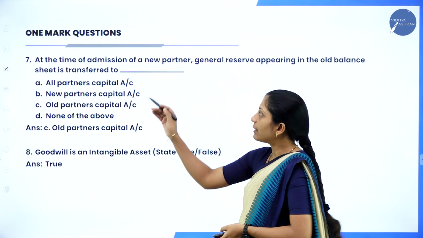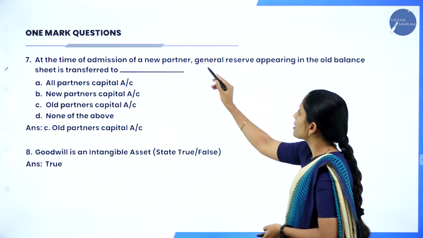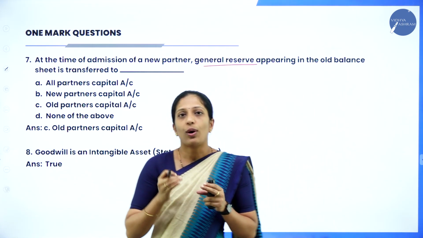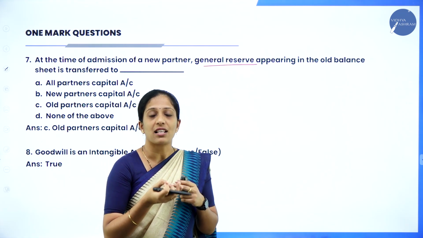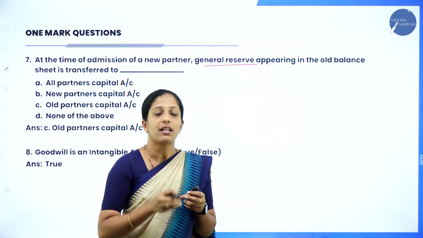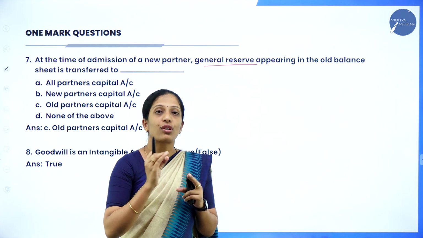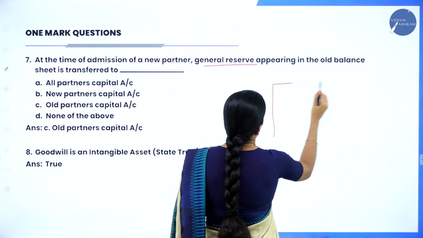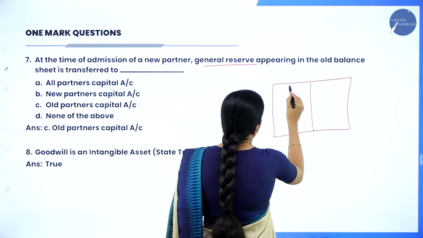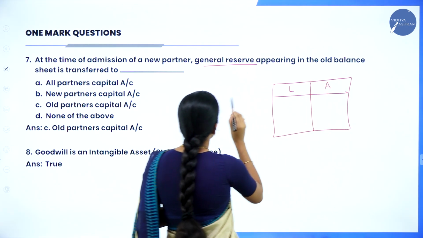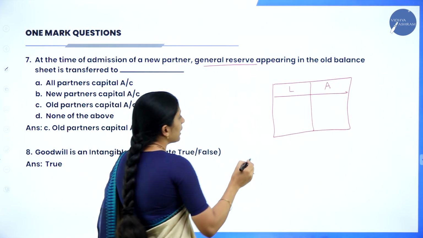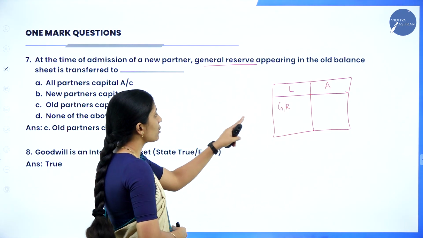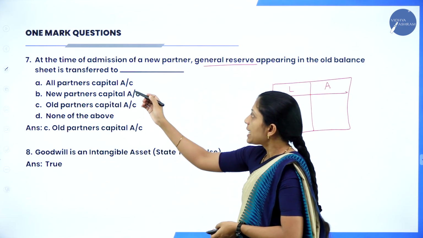Next question, seventh one. At the time of admission of a new partner, general reserve appearing in the old balance sheet is transferred to... Again, see, you have a lot of questions. They have repeatedly asked you questions which you already know about, but in the 12 marks you are going to solve that. Same here also. Whatever old balance sheet you have, with the liabilities as well as assets, they have clearly told general reserve appearing in the old balance sheet. You will have general reserve on the liability side of the balance sheet. So general reserve appearing in the old balance sheet is transferred to...